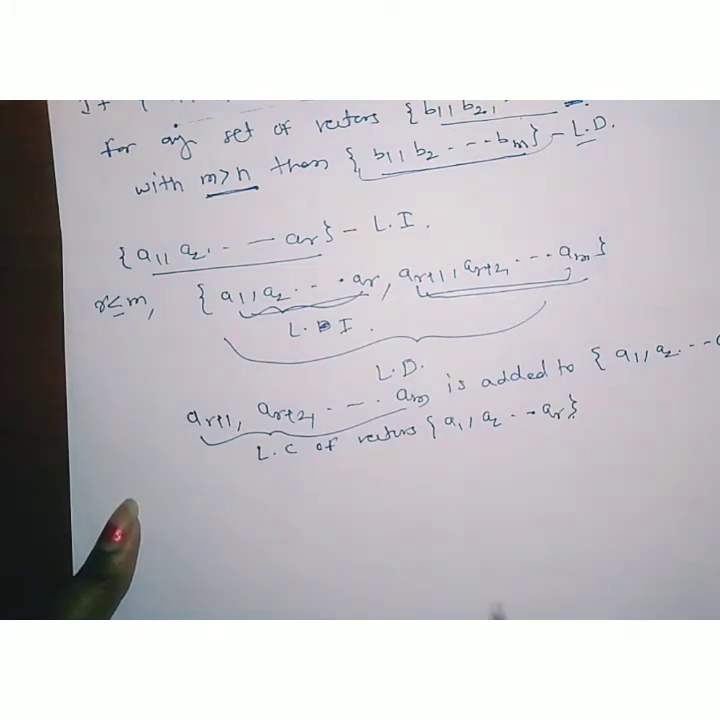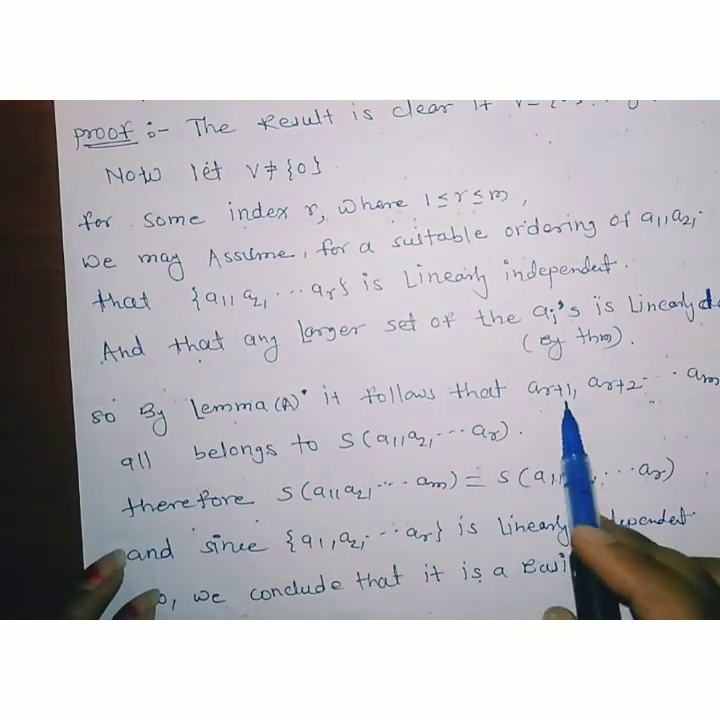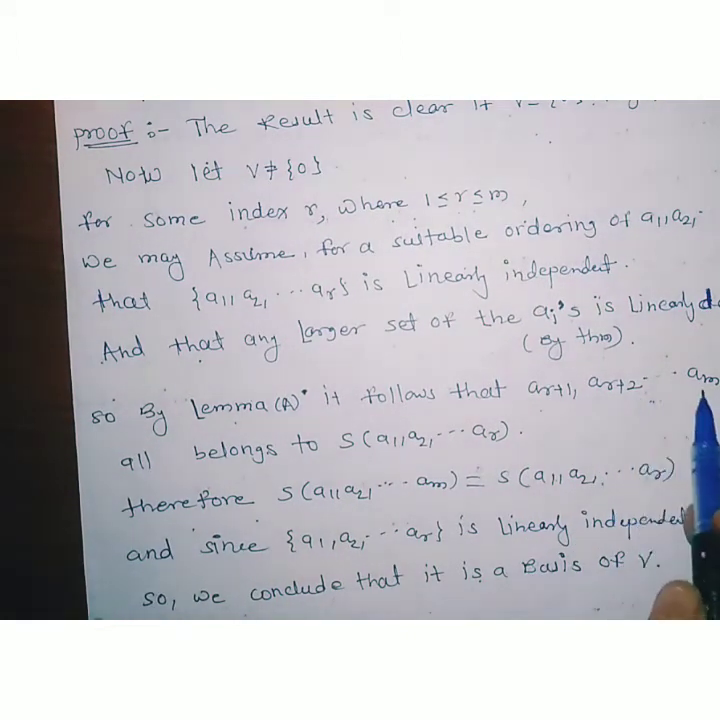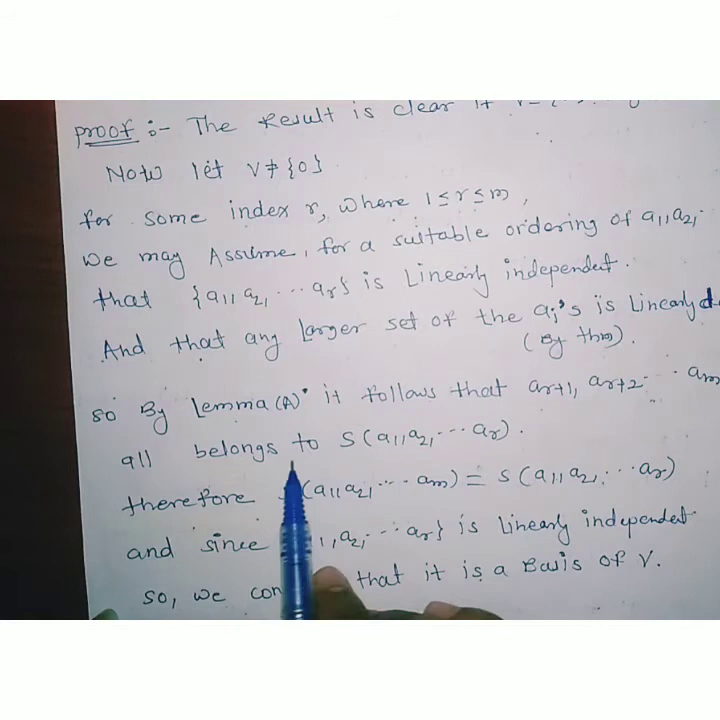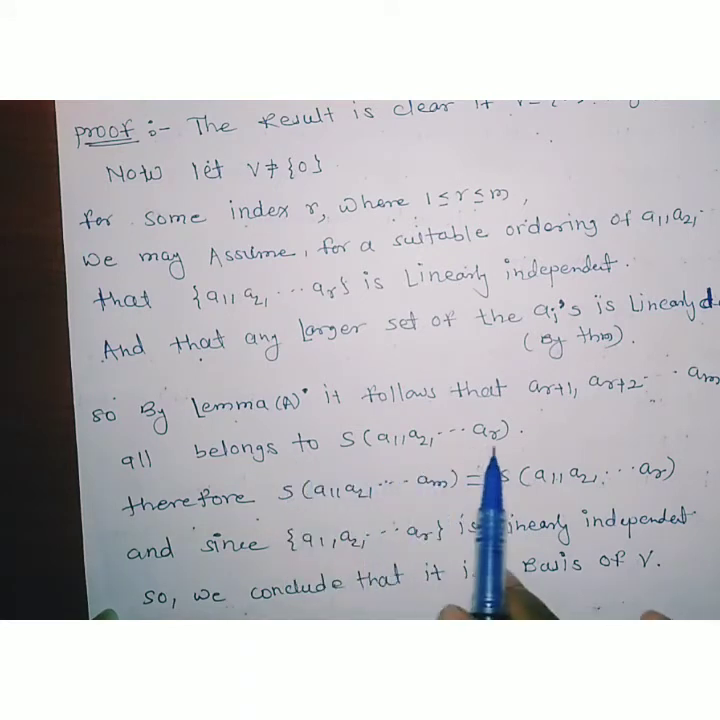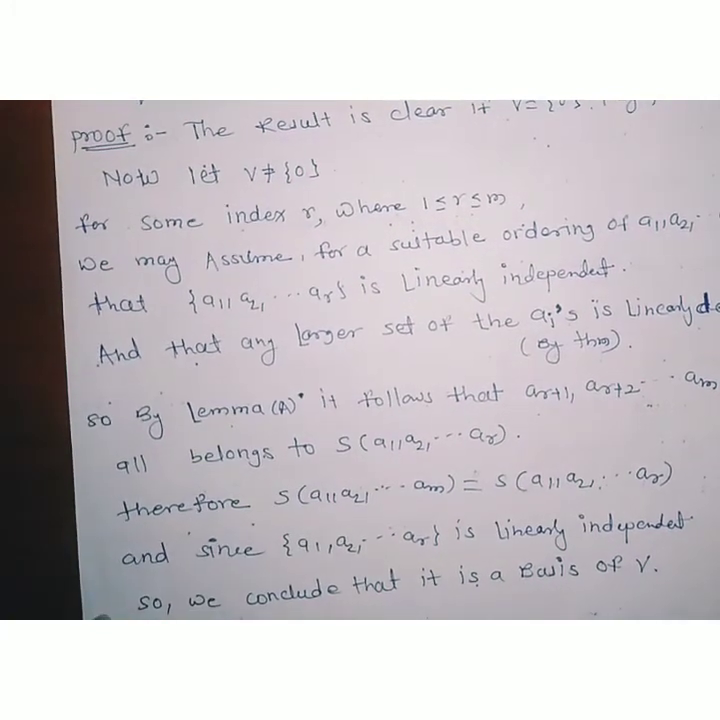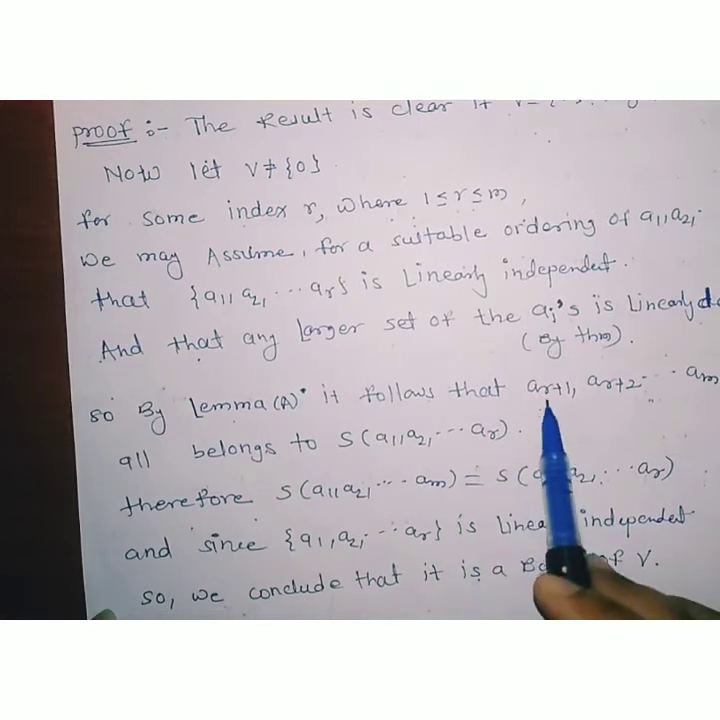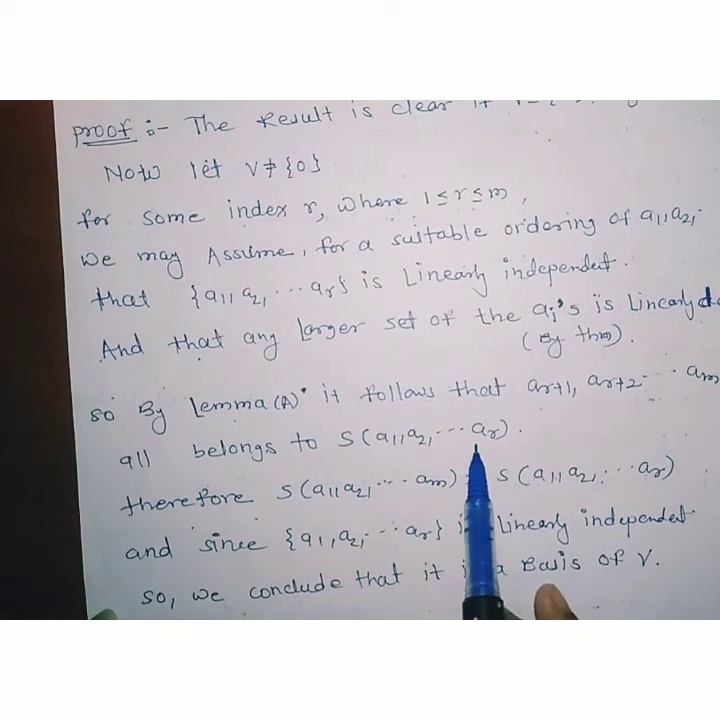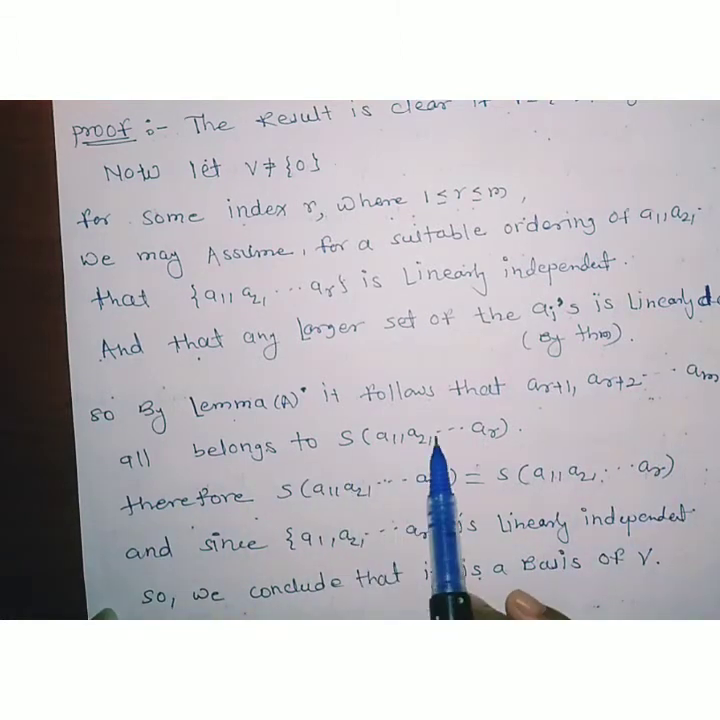So by using this fact, by Lemma A, it follows that a_{r+1}, a_{r+2}, up to a_m all belong to the span of a1, a2, up to a_r. Span of a1, a2, up to a_r means what? It means these belong to the linear combinations of these vectors. Therefore, a_{r+1}, a_{r+2}, up to a_m all belong to the span of a1, a2, up to a_r.